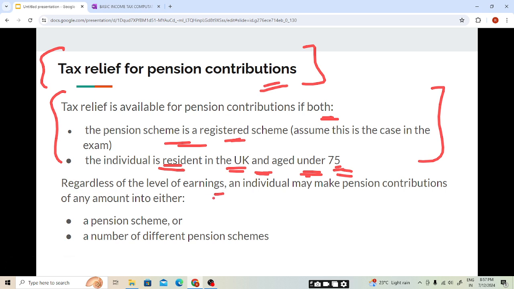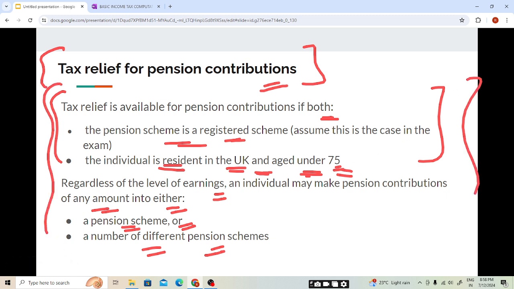Regardless of the level of earnings, an individual may make pension contributions of any amount into either pension schemes or a number of different pension schemes. So regardless of the level of income, students, whatever the income of an individual is, he can invest into a number of pension schemes and different types of pension schemes. He can invest in more than one pension scheme. I hope this is also clear. These are all the general theory of this chapter.